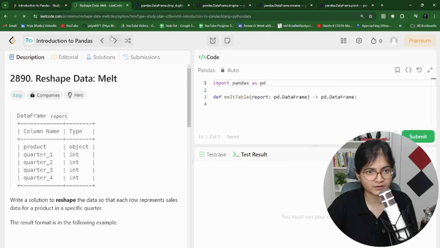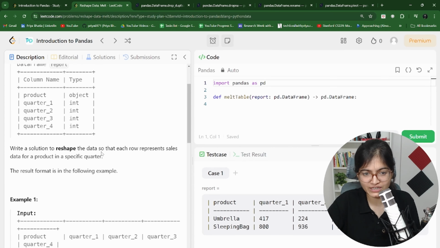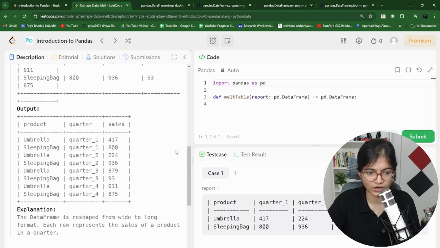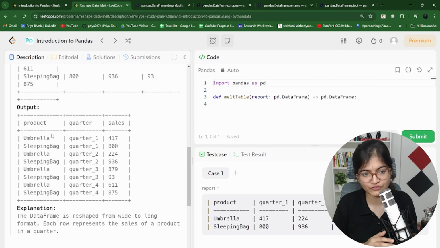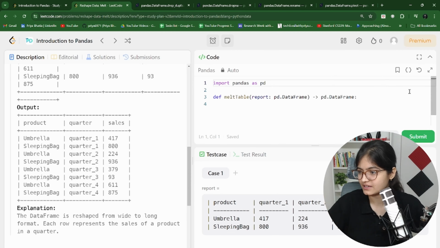Again, very interesting method of melt. I think it will be used here. So here they are saying that you have to reshape the data so that each row represents the sales data for a product in a specific quarter. Makes sense? So we have products in the very first column. We have the quarter names. And at the end, we have the sales.